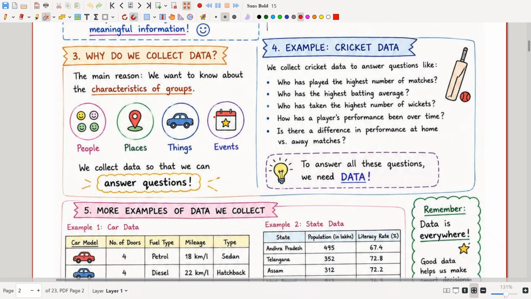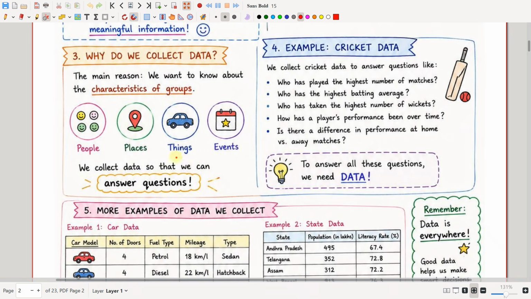If you have to know about a place, you have to collect data. If you have to know about a thing, for example, you are going to purchase something on Flipkart, you will not directly order one. You will do some research about it, right? You'll check all the reviews and star ratings it is getting, and all the YouTube reviews it has. So this is also a part of collecting data. This is how we collect information about that particular thing.